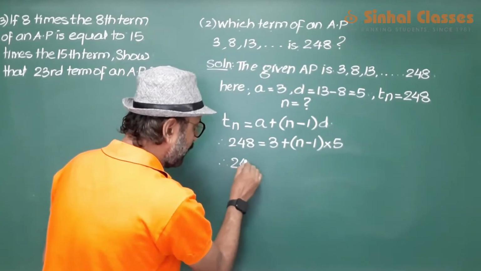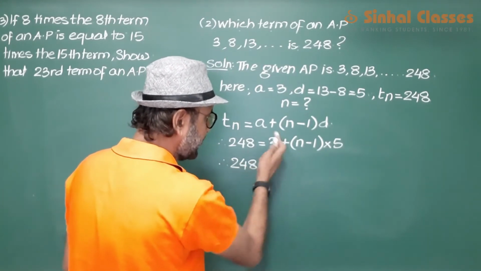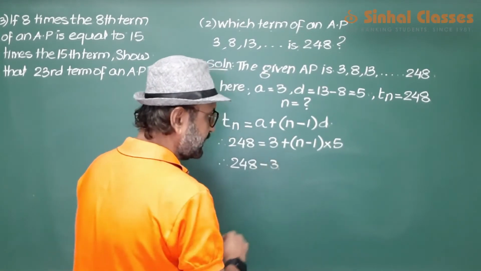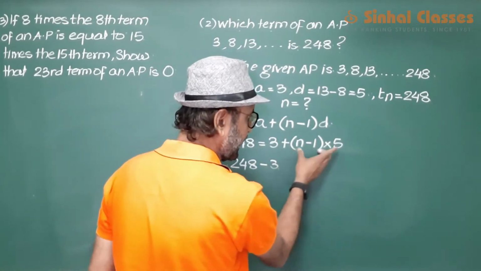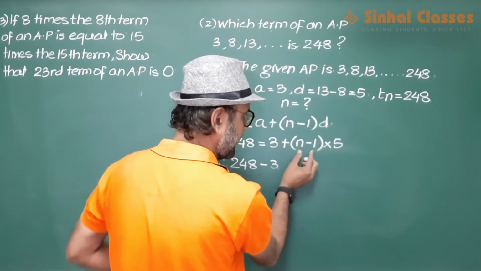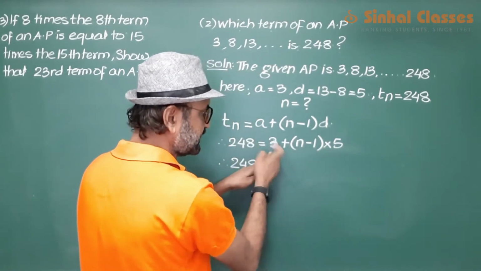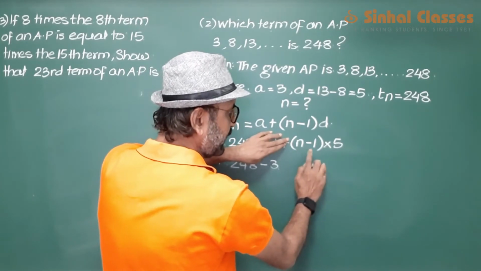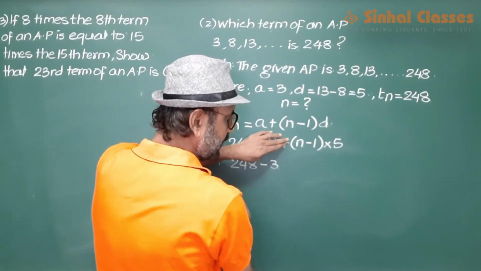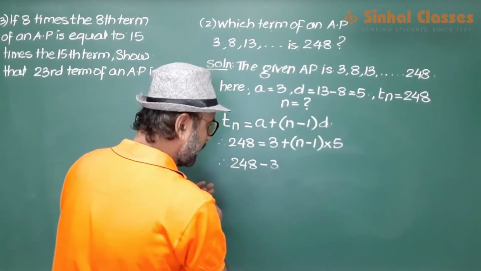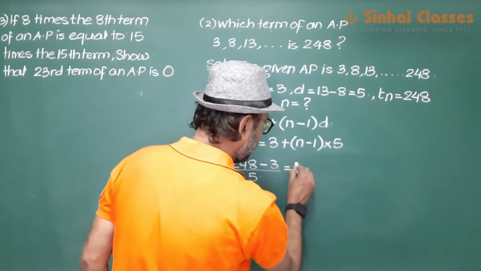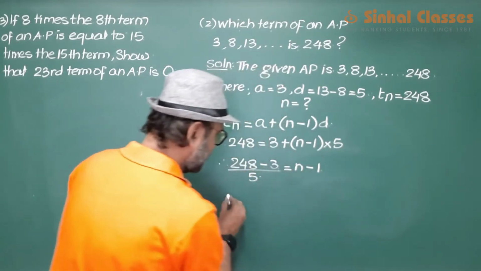So we have 248, bring this 3 on this side. Since n minus 1 is getting multiplied by 5, and 3 has already come on this side, it is 248 minus 3. Now what are you left with? n minus 1 into 5. Shift this 5 also to the other side, so it will come in the denominator, and then you are left with n minus 1.